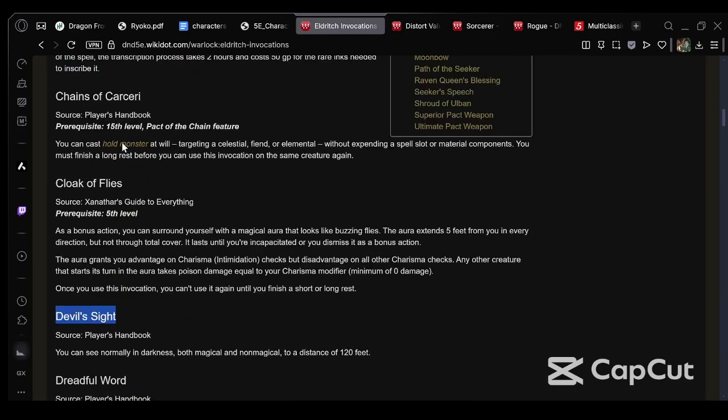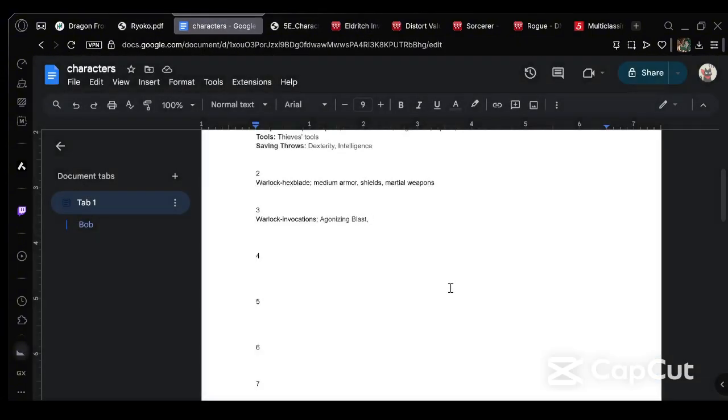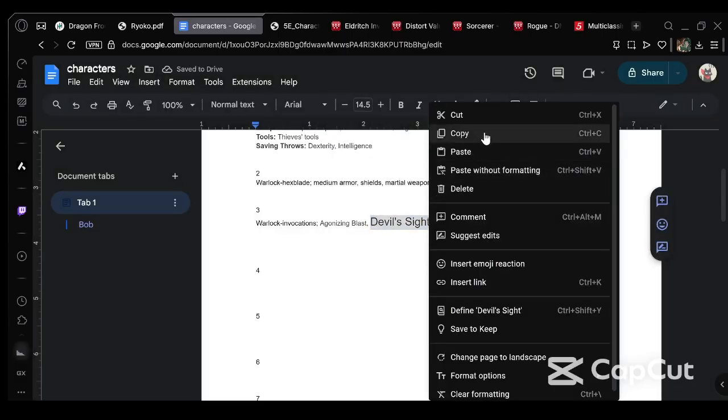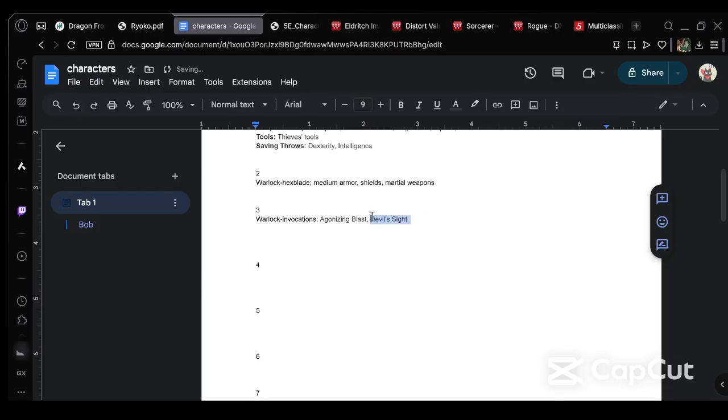Devil Sight. Out of all these, being able to see in non-magical darkness is really good. Now, granted, it's not going to be called Devil Sight because we're not supposed to use any demon influence, so I'm going to call it Trickster Sight, because he's kind of a trickster.